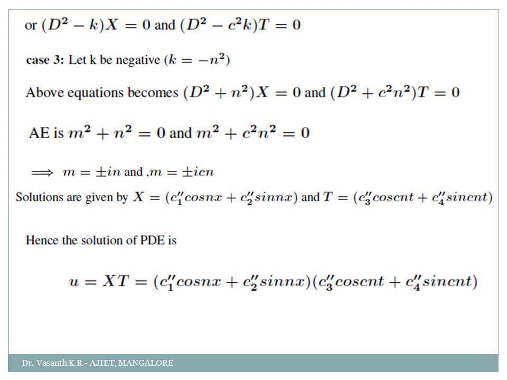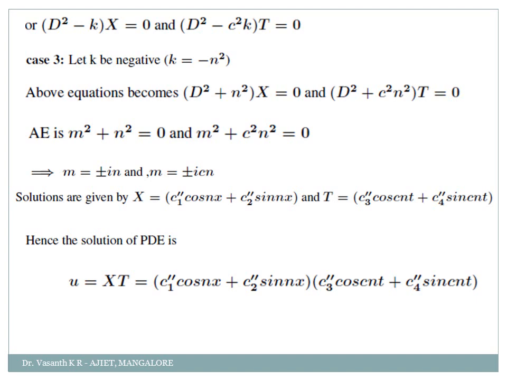Separate the variables means what you have to do? You have to separate x and you have to separate t. Okay. Once you separate the variables, then what you will do? You have to equate both the variables to some constant k. After equating both the variables to some constant k, you make it a normal differential equation.